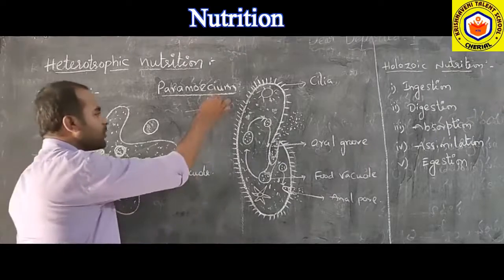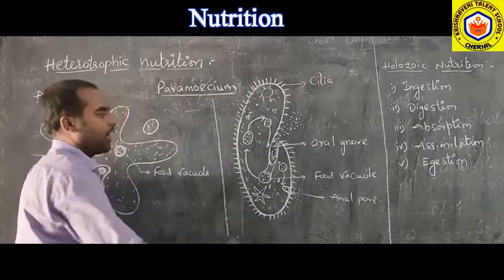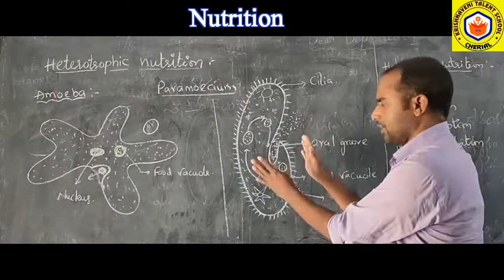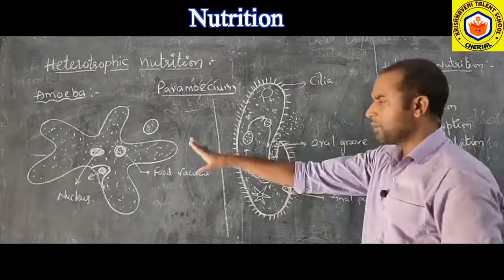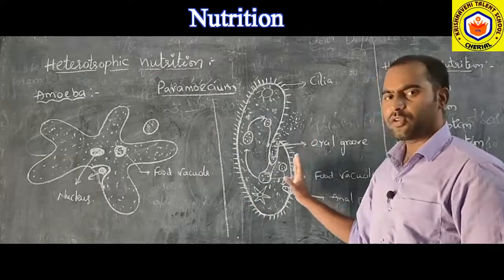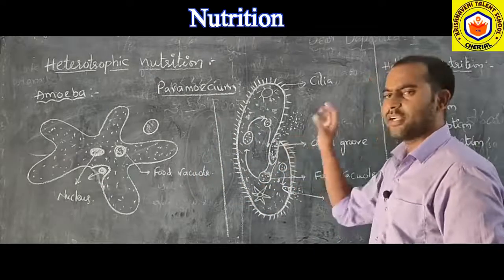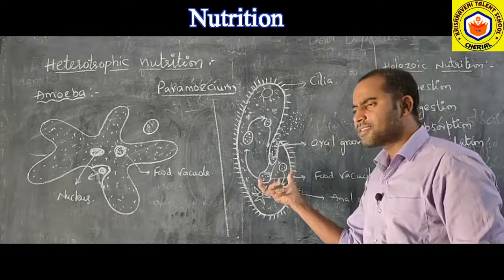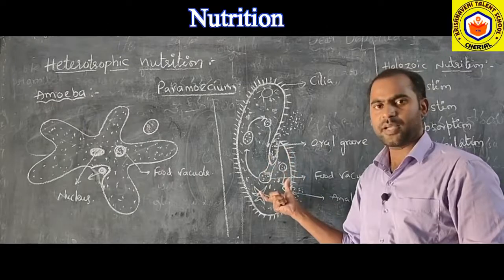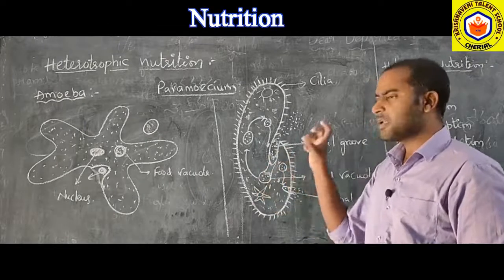Next, another unicellular organism is paramecium. It has a proper shape. Amoeba doesn't have a particular shape, but paramecium has a particular shape. It is also a protozoan and a single-celled organism, but it has a particular shape. It has a slipper shape.